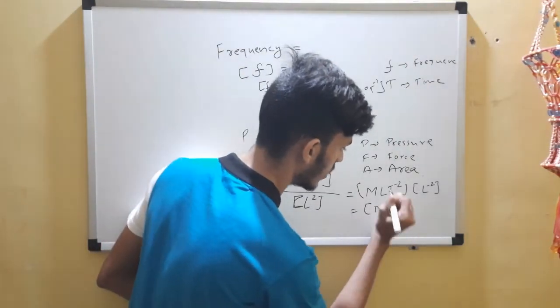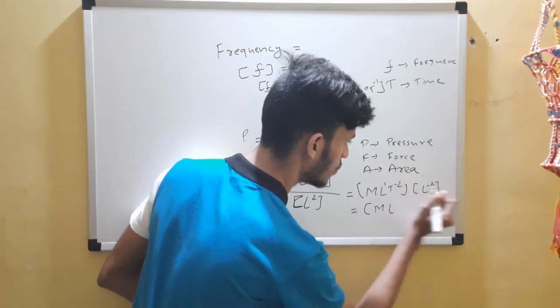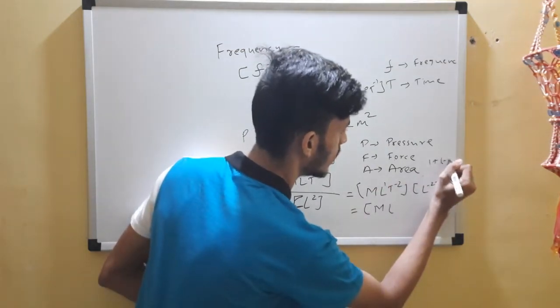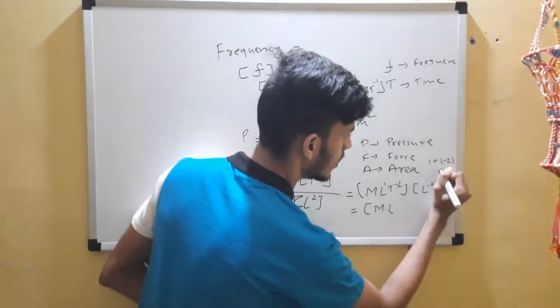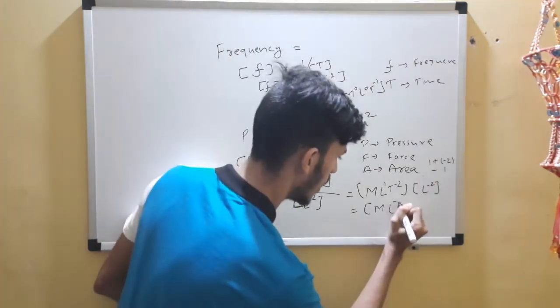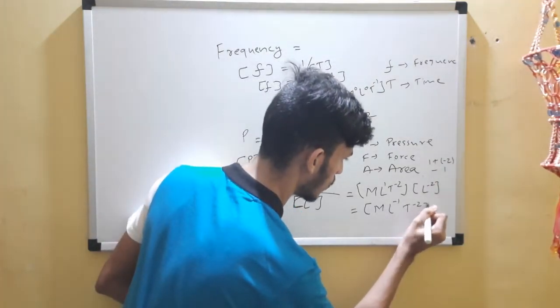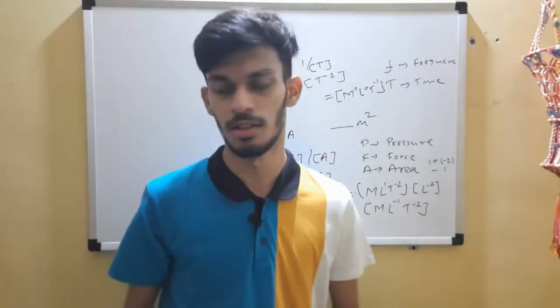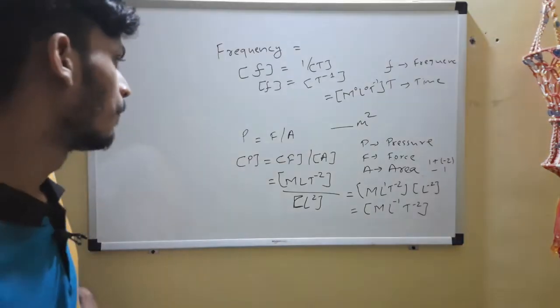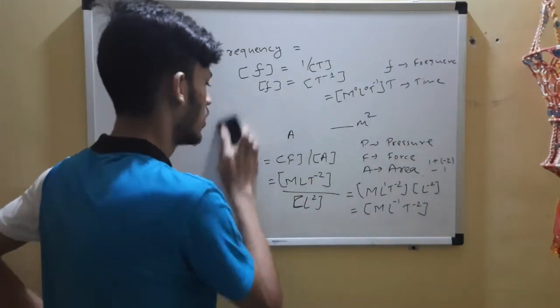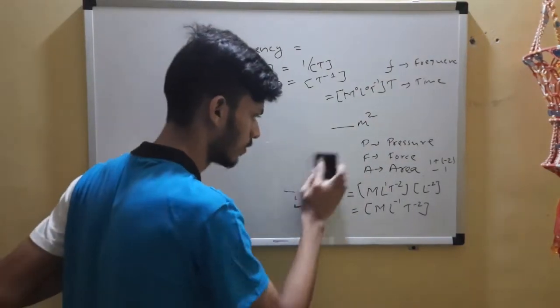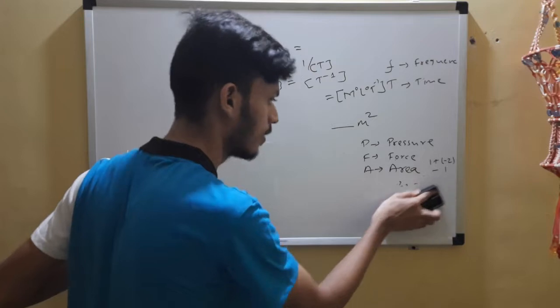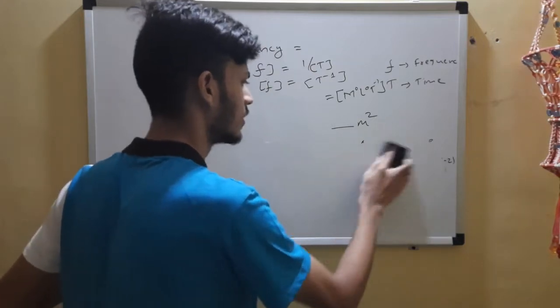You have to add: 1 plus minus 2, so this is minus 1. So M L raised to minus 1 T raised to minus 2. Dimensional formula of pressure is here. I think we are done with the mechanics part, mechanical formulas.